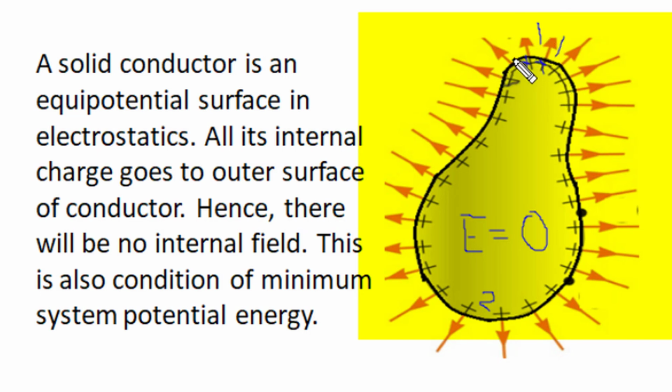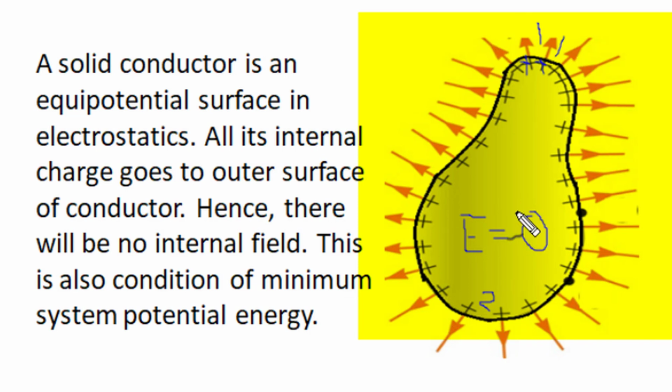There is no electric field component along or inside the conductor, and so there won't be any work done in moving a charge along the surface or inside the conductor. So potential over the surface or inside is the same. Everywhere potential is the same, there is no potential difference. Internal electric field is 0 and electric field could be only on the surface, and here at this sharp position 1, the electric field is stronger than the electric field of position 2, but the potential of position 1 and position 2 would be the same.